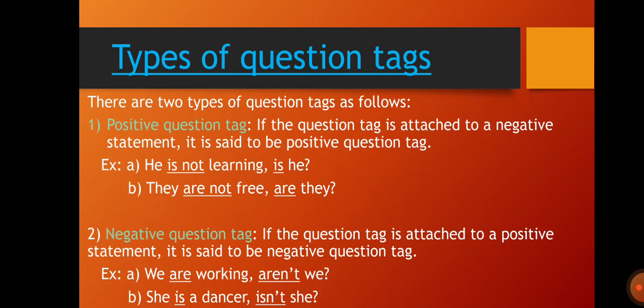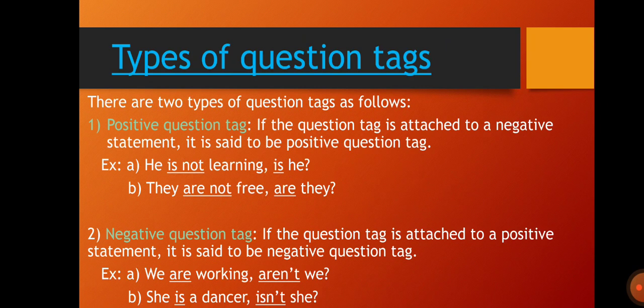So let us see the example of negative question tag. We are working. So we are working is a positive statement. For positive statement, what we have to use? Negative question tag. So are, negative of are is aren't.